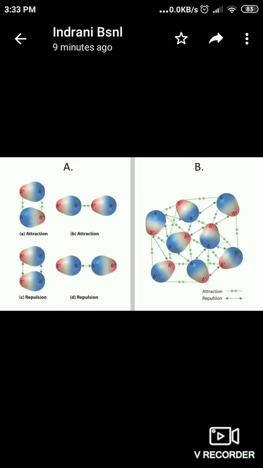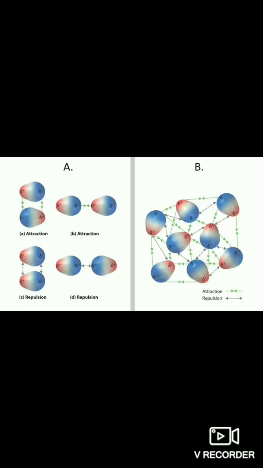Molecular space present in gases is maximum, and there is negligible intermolecular force of attraction. So the molecules move freely all around in a closed container and fill the entire space irrespective of its shape or size. The next one is gases have maximum fluidity or capacity to flow. Since the molecules of gases move about freely, they flow easily.